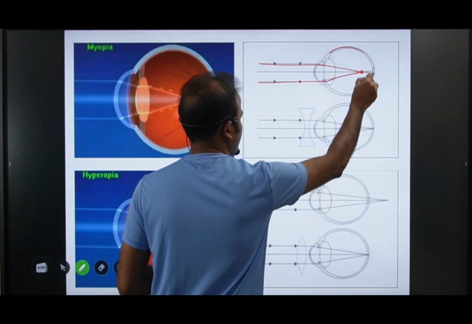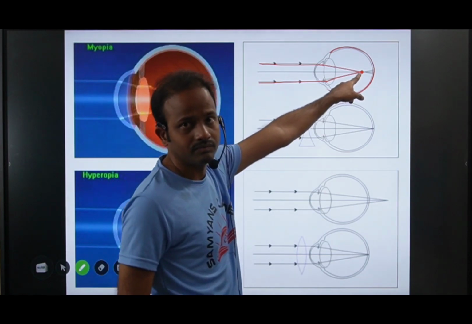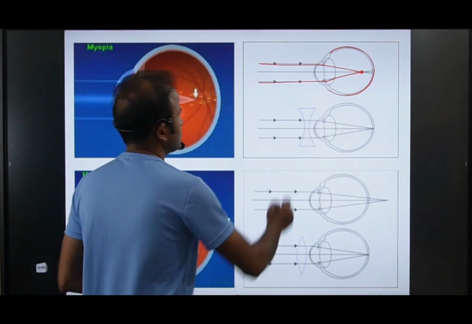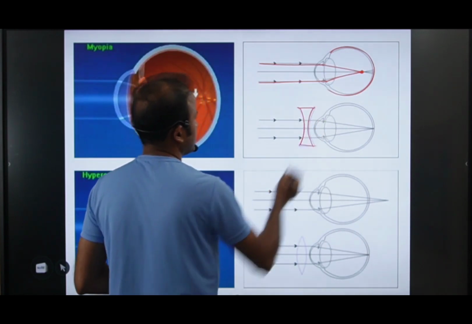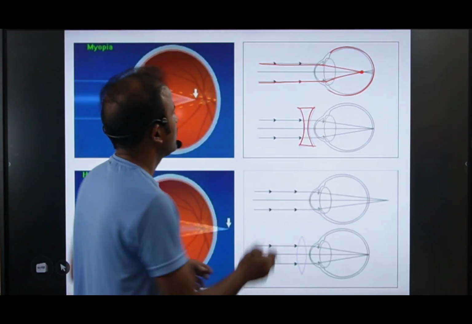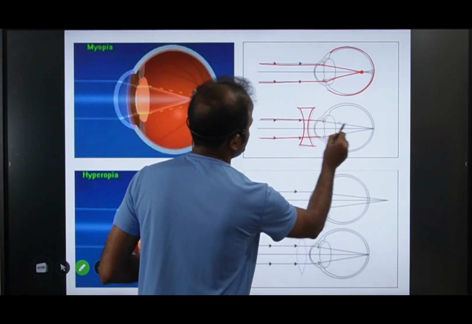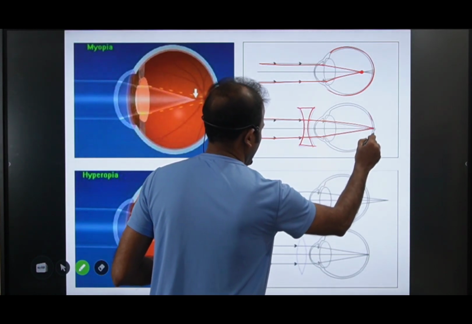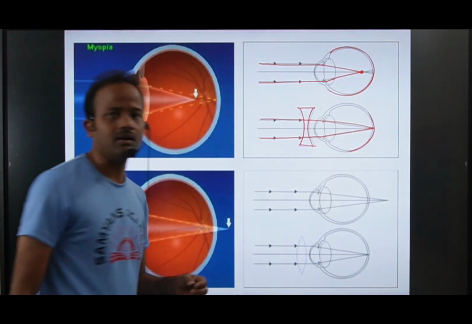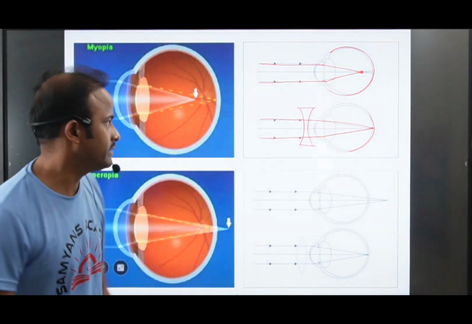This is the retina, and the rays combine before it. By using this concave lens, the light will go like this and merge on the retina. Now you see, it is exactly merging on the retina. By using the concave lens, we can correct this defect.